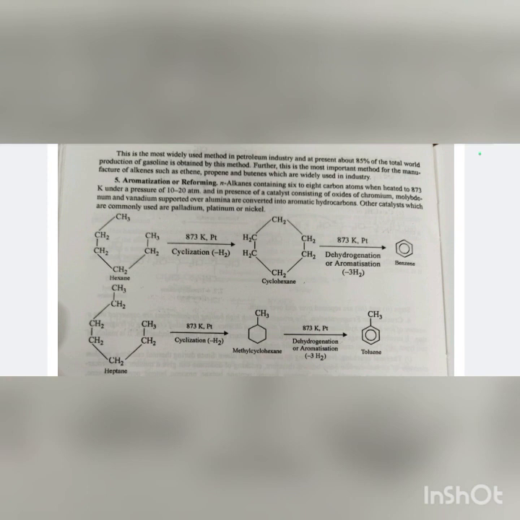An alkane containing 6 to 8 carbon atoms, when heated to 873 Kelvin under pressure of 10 to 20 atmospheres and in the presence of a catalyst consisting of oxides of chromium, molybdenum and vanadium supported over alumina, is converted into aromatic hydrocarbons. Other catalysts which are commonly used are palladium, platinum, or nickel.